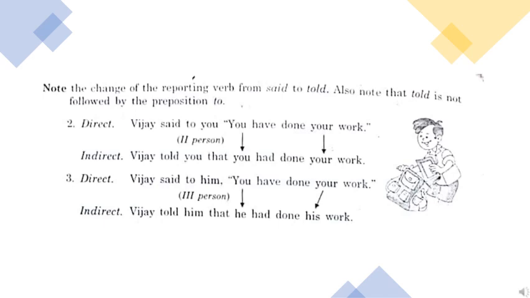He and his. Very simple. Because him, which is the object of the reporting verb said, is in the third person. So in the reported speech, the pronoun you and the possessive pronoun your have to suit the object of the reporting verb, which is in third person.